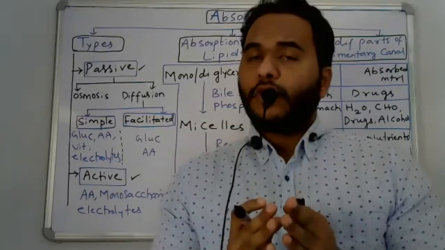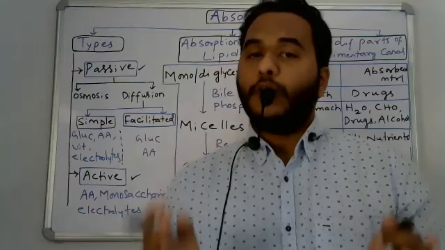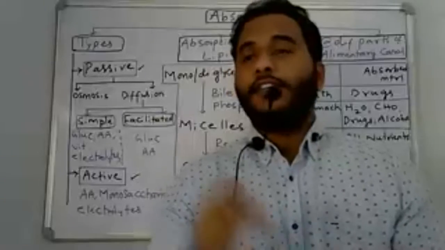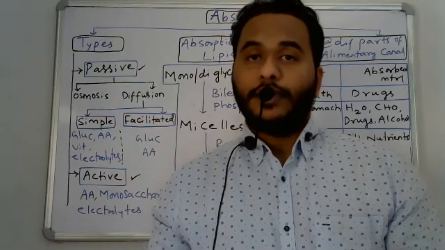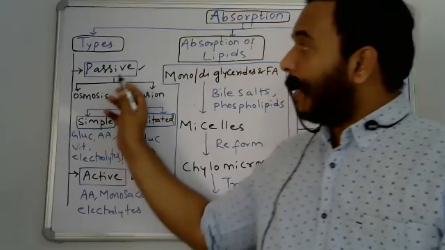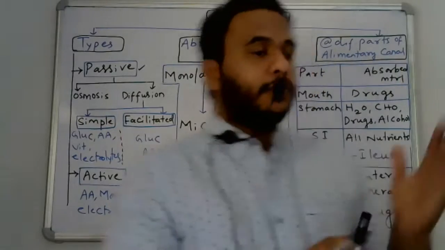The transfer of nutrients from the higher concentration region to the lower concentration region without using energy is called passive absorption. Coming to active absorption, suppose there is a slope.